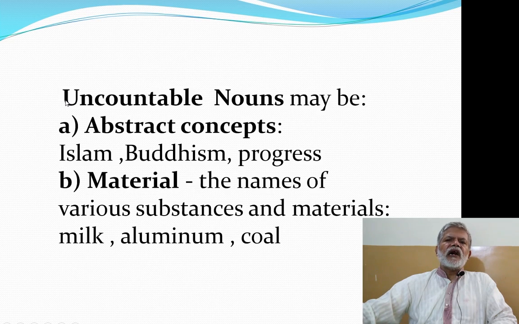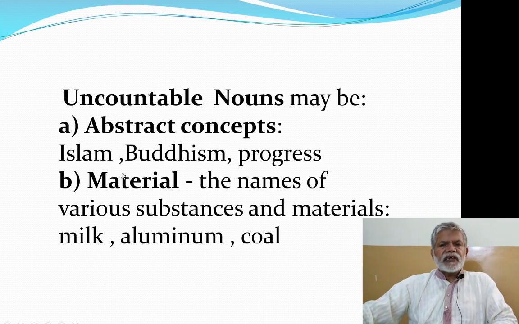Similarly, uncountable nouns. Uncountable nouns are the nouns which can't be counted or which don't have their plural form in the English language. They may also be abstract concepts. For example, Islam, Buddhism, progress. Now these are abstract concepts. They are uncountable nouns.